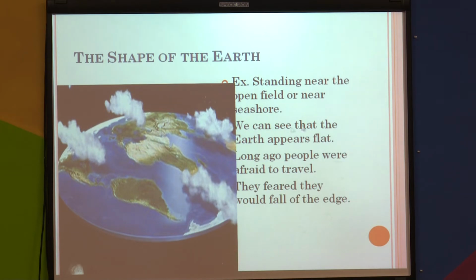Long ago people were afraid to travel because they feared they would fall off the edge. You can see they are thinking that the earth is flat, so if they travel they will fall off the edge.